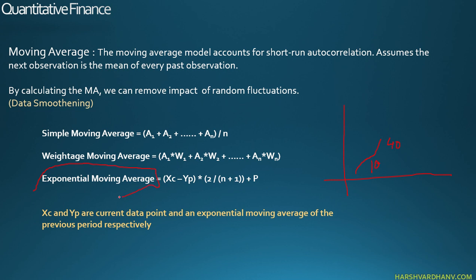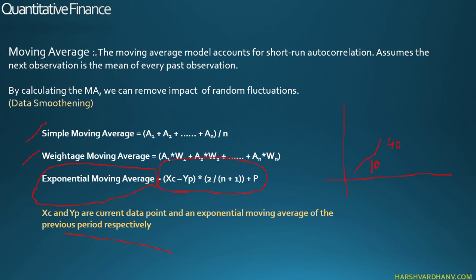So any time series data which has exponential data, you cannot take simple and weighted moving average. You'll have to take exponential moving average, right? So it depends on the data. If the data is showing that kind of exponential movement, you'll have to take an exponential moving average. This is the simple formula. You can get everything in Excel: exponential moving average, weighted moving average, simple moving average.